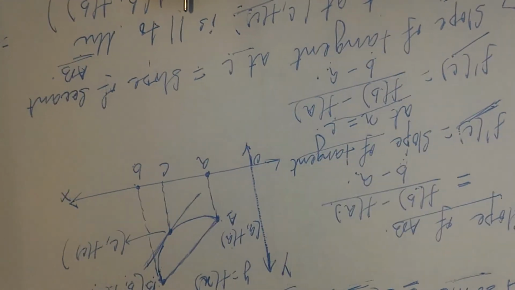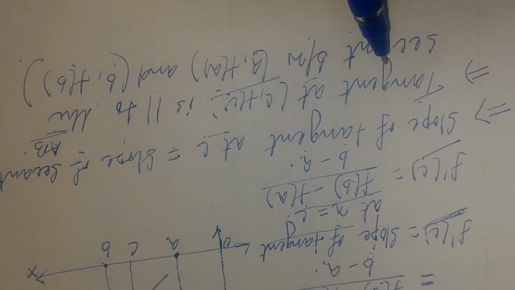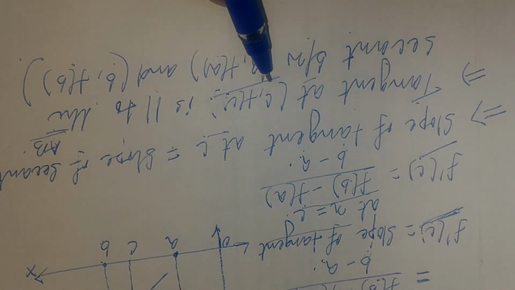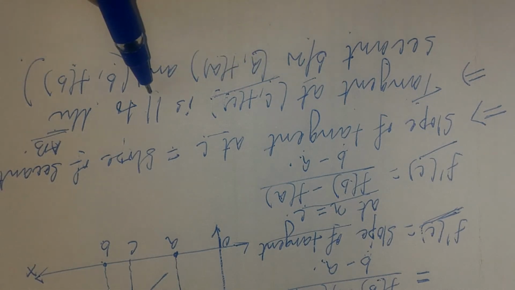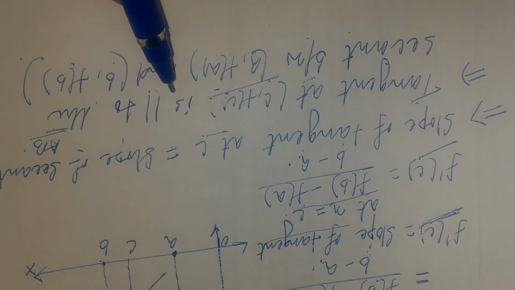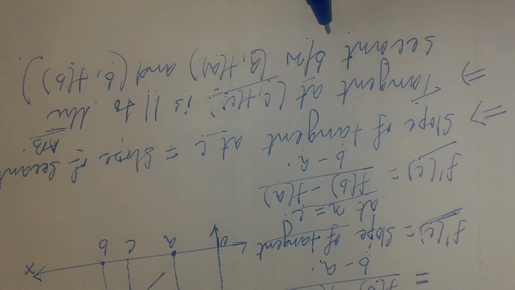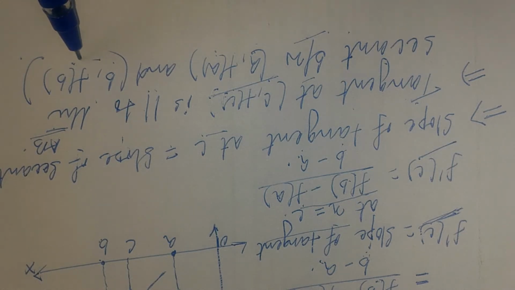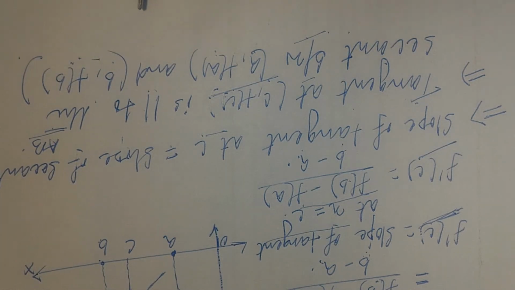So the tangent at the point (c, f(c)) is parallel, since the slopes are equal, two lines having the same slope are parallel, to the secant between the points (a, f(a)) and (b, f(b)).